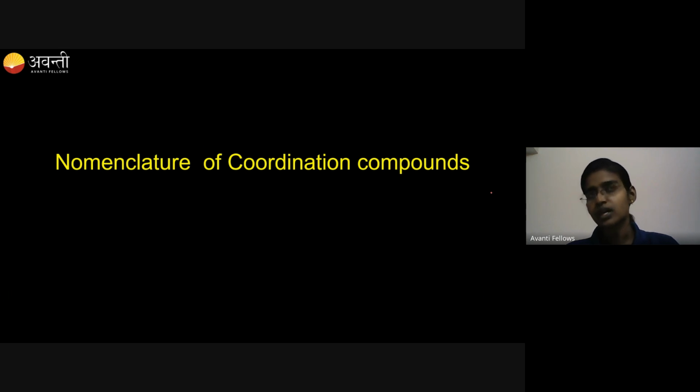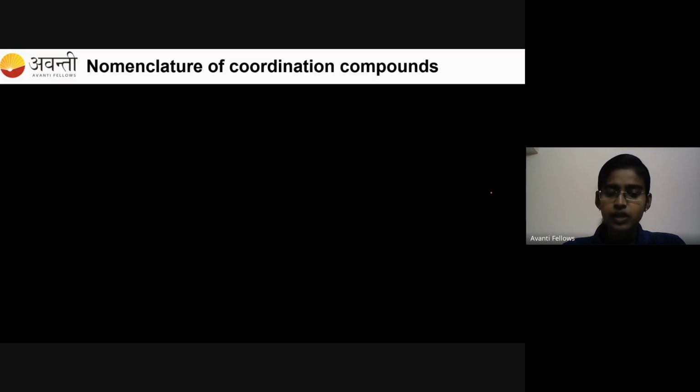In organic chemistry, we have a set of rules to name an organic compound using IUPAC rules, right? The same thing we are going to follow here also, but the rules will be different. For coordination compounds, we have a different set of rules to follow. Got it? So we are going to follow that and name the coordination compound.